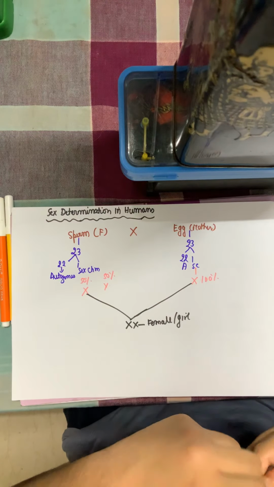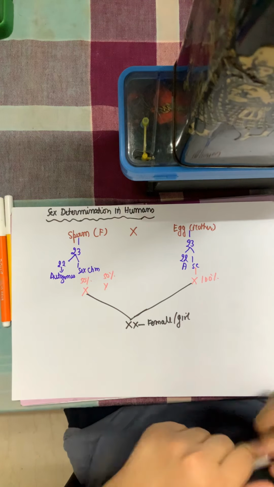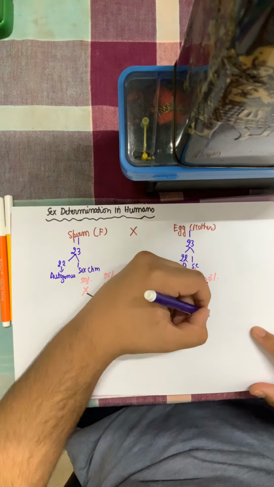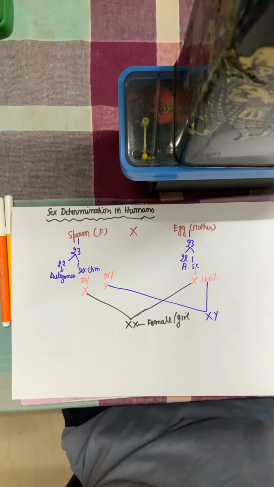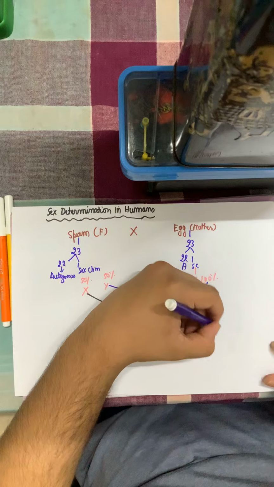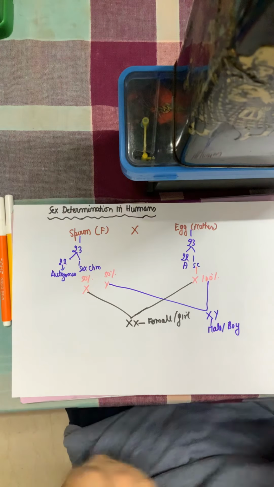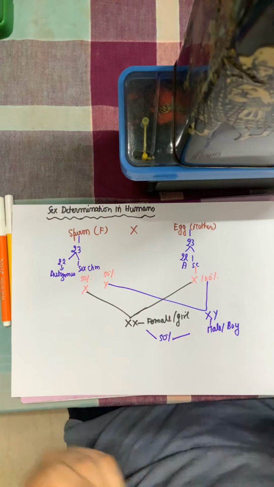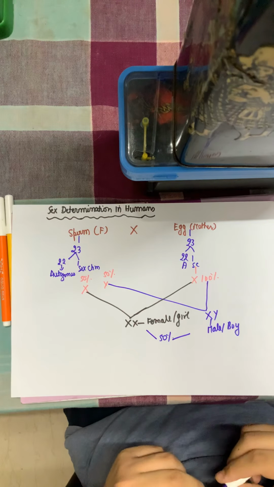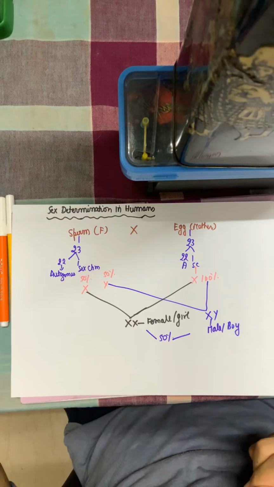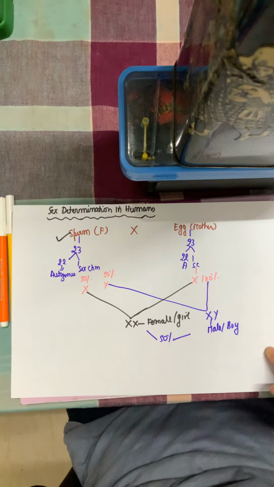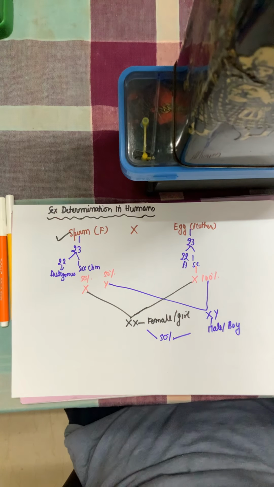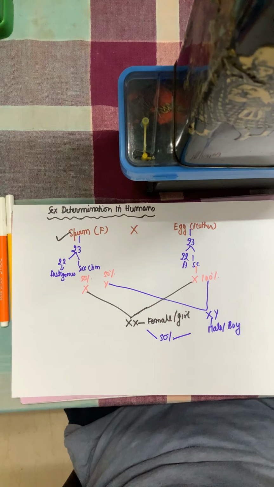Now let's take the contrary case. The father has given the Y chromosome for sexual reproduction and the mother has given the X. So it forms XY. And XY will give you the male child or the boy child. So there is a 50% chance of getting the female or a 50% chance of getting the male. And it completely depends upon the father. So the sperm or the father decides the sex of the unborn baby, not the mother. Clear? Because the mother always will give X only.